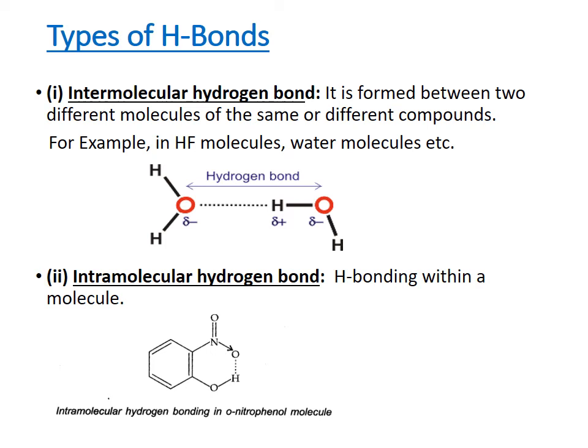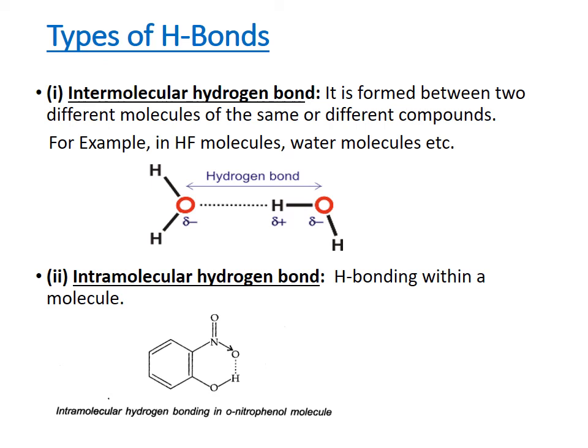What do you mean by intramolecular hydrogen bond? Hydrogen bonding within a molecule. Hydrogen bonding is not formed between molecules here. The hydrogen bond is formed within a molecule. For example, nitrophenol. In nitrophenol, the oxygen present on nitrogen forms a hydrogen bond with the hydrogen present on OH.